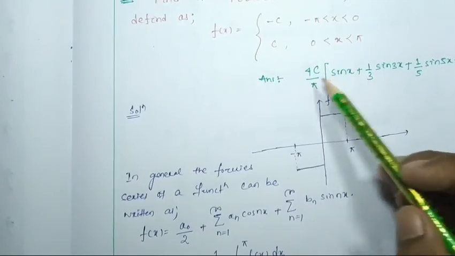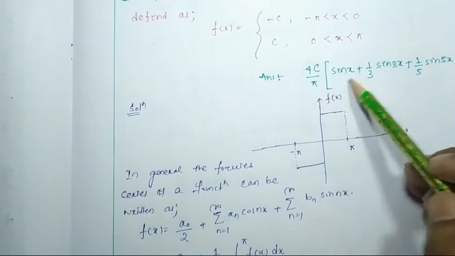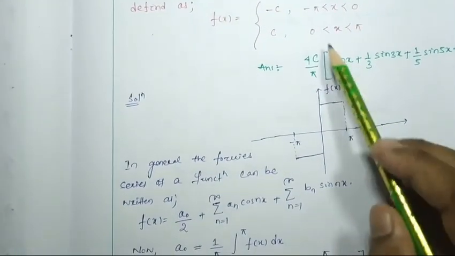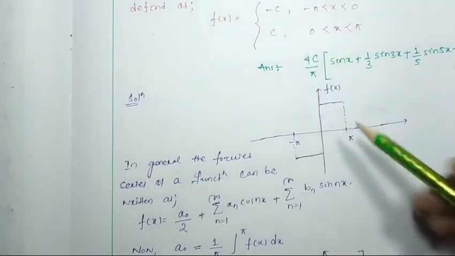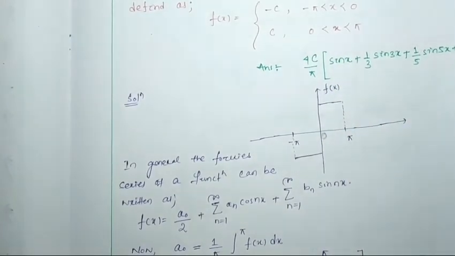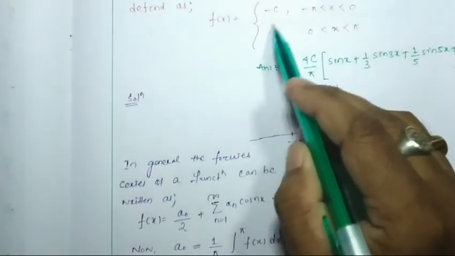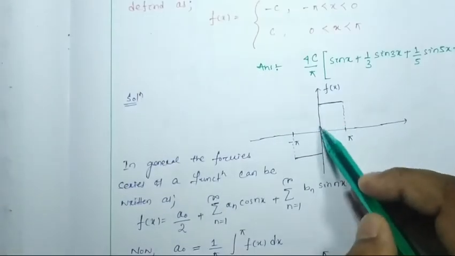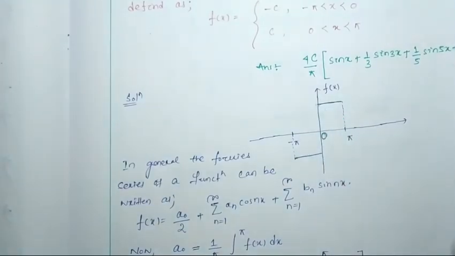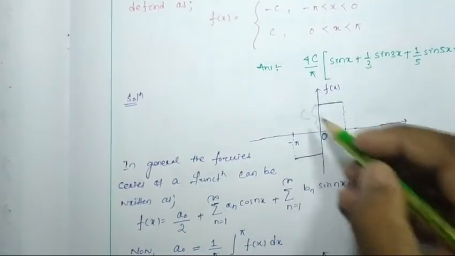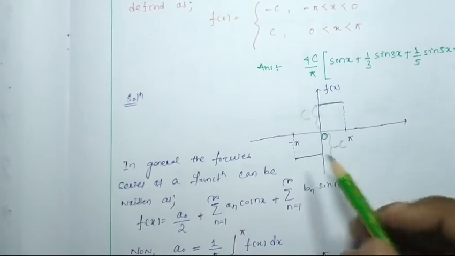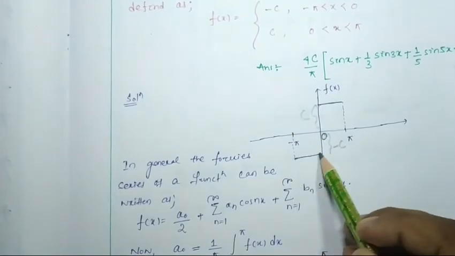This answer will be 4c by pi and so on. If I draw the function, from 0 to pi the value is a constant plus c. Suppose this distance is c, and this distance is minus c. So 0 to minus pi is minus c.